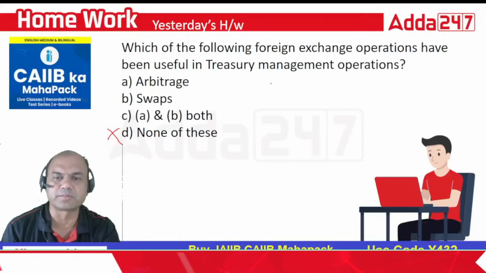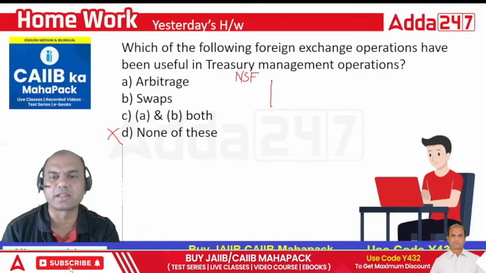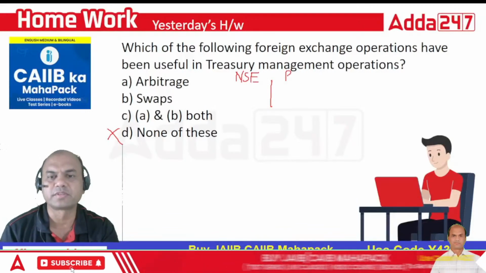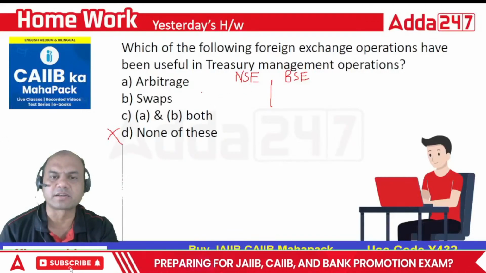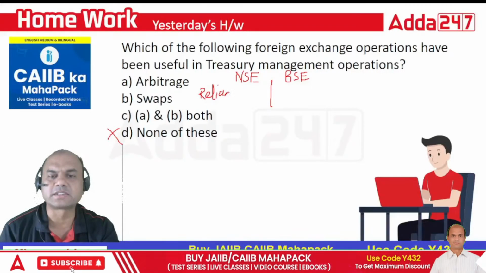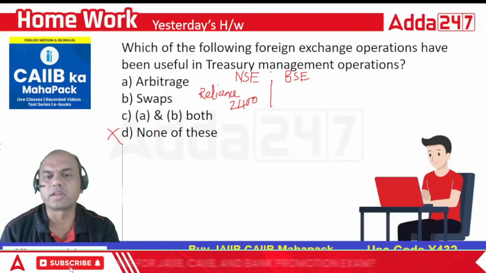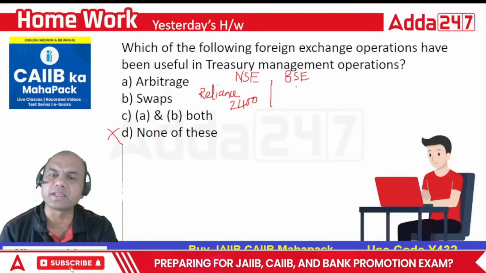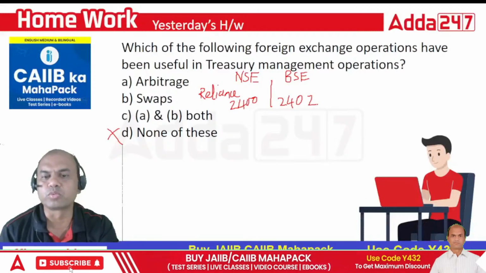I'll give you a simple example. Let's say you have NSE and BSE, two stock markets in India. Suppose I buy a Reliance share at 2400 on NSE, and immediately on BSE it is going for 2402.